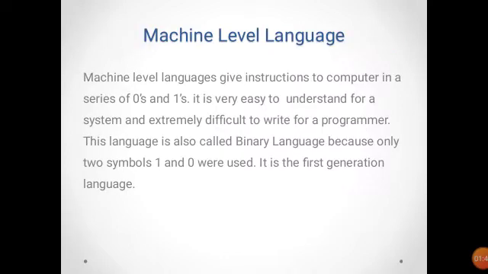The first generation language is machine language. The computer understands the machine language. It is also called a binary language. It contains a series of zeros and ones. It is very easy to understand for a system, whereas extremely difficult for a programmer to write a program. It is the first generation computer language.